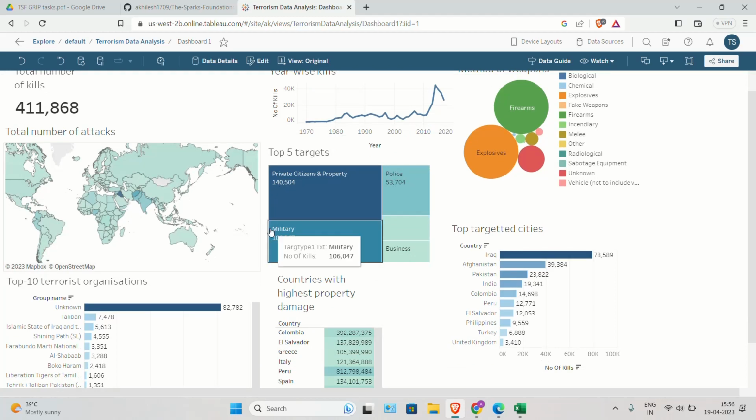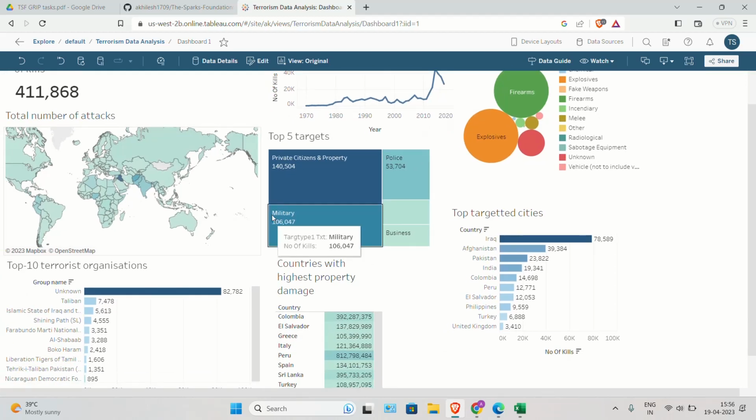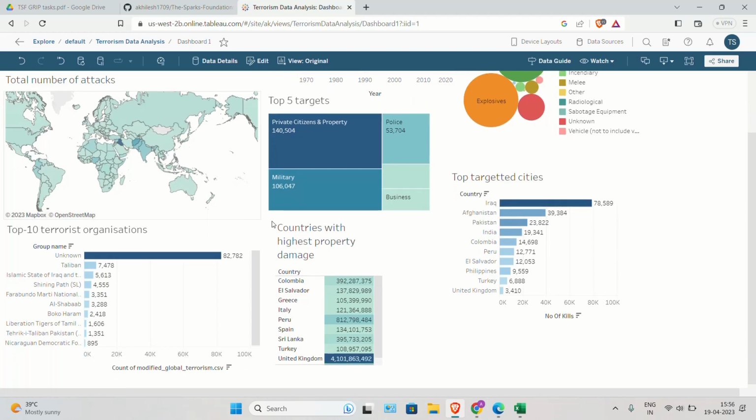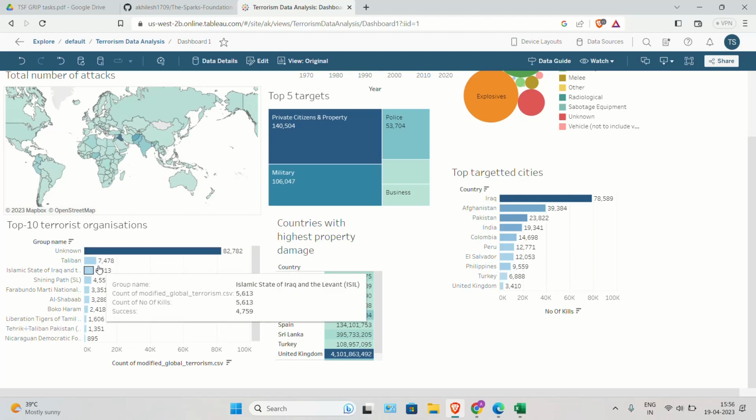In terms of the five favorite targets of the terrorist groups, we find that private cities, citizens, and property is one of the favorite targets, followed by military and police. Moving on to the top terrorist organizations from our dataset, we find that many unknown terrorist organizations stand at first place, followed by Taliban and the Islamic State of Iraq.